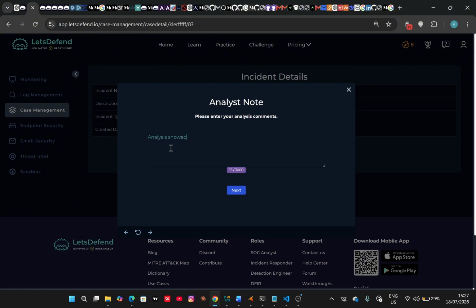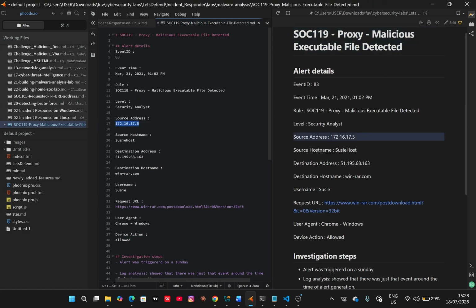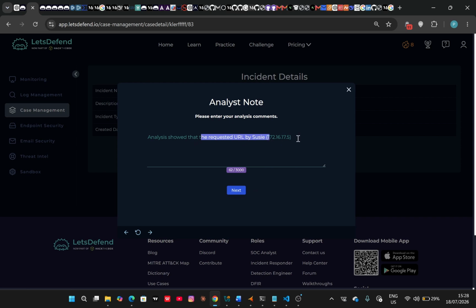Analysis showed that the requested URL by Susie, so then I put Susie's IP over here, was actually directed at the legitimate site for WinRAR.